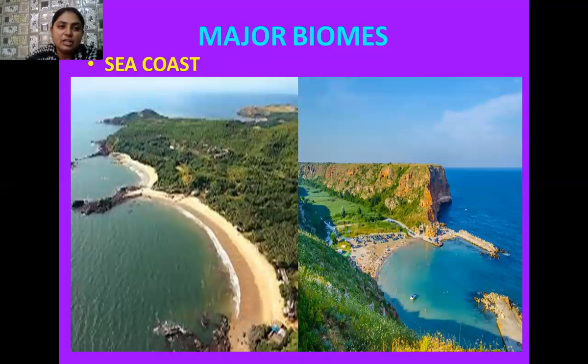There are various species of marine animals, and these are generally adapted to the saline water pH, and specific types of enzymes function in their body which can easily work in pH where the salt concentration is very high.